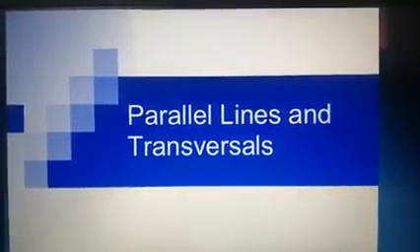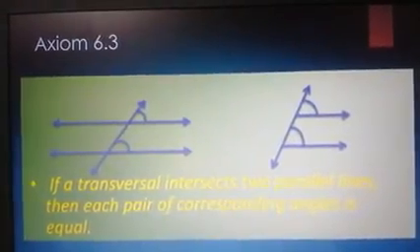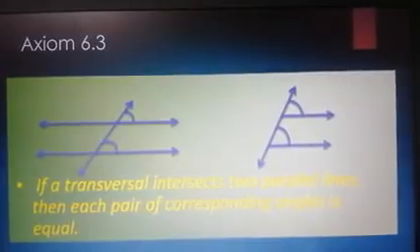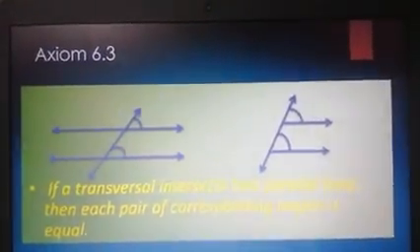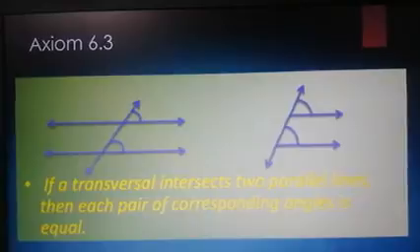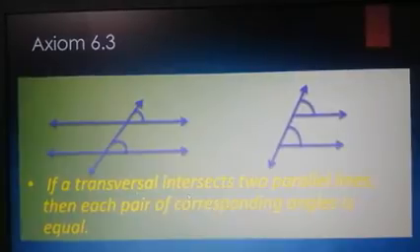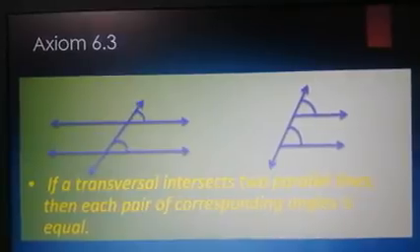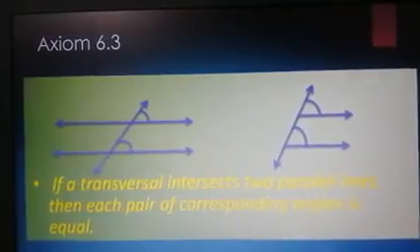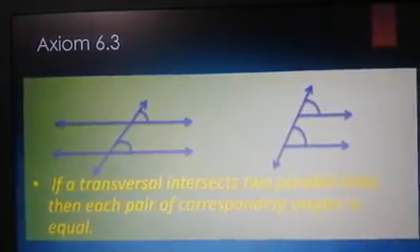Now let me see the first axiom. This is axiom 6.3 in your textbook, with respect to corresponding angles. We just understood what a corresponding angle is. The result says: if a transversal line intersects two parallel lines, then each pair of corresponding angles is equal. This states that corresponding angles are equal only when you have two parallel lines and a transversal.